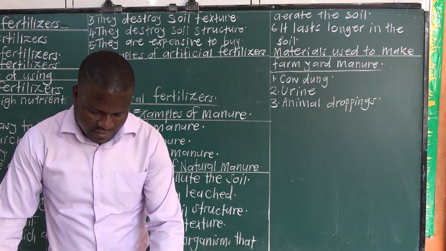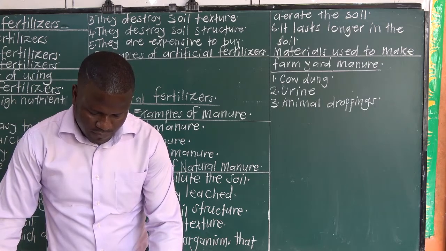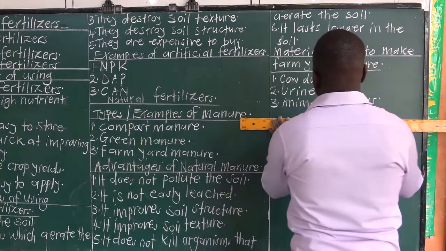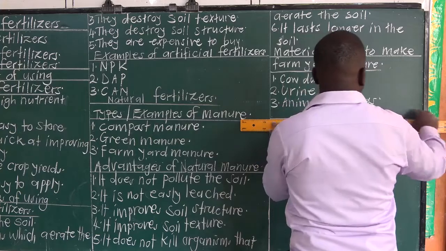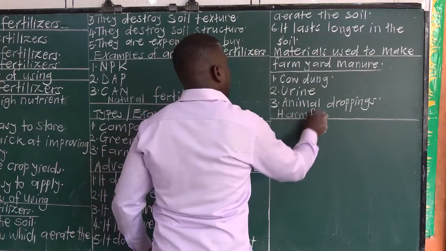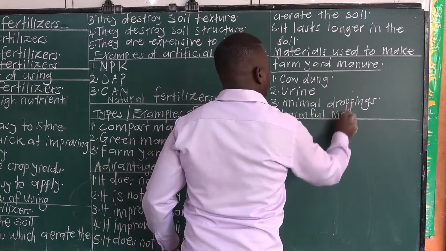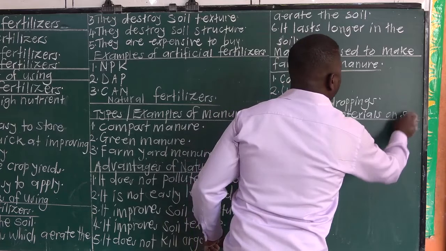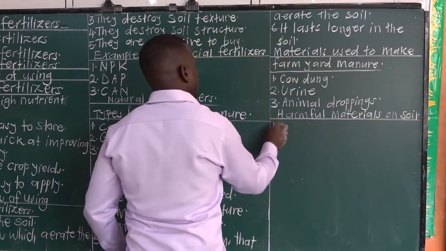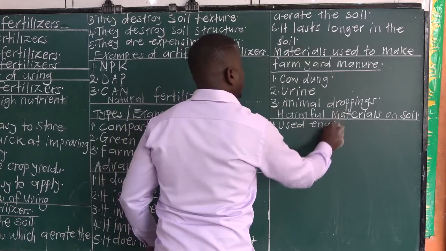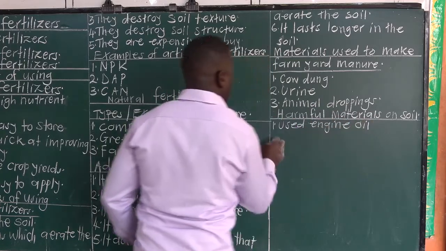So next we look at effects of harmful materials on soil. One, we have used engine oil.